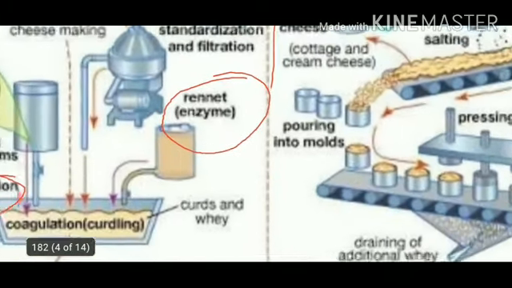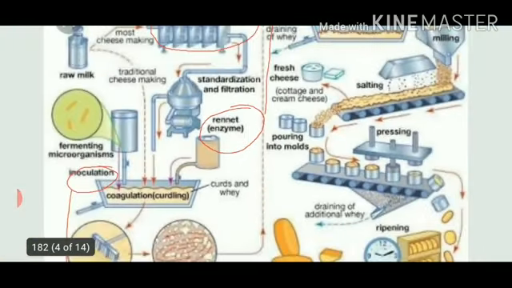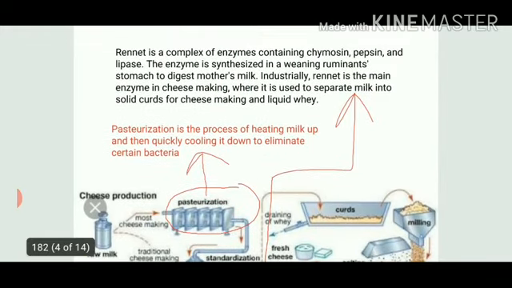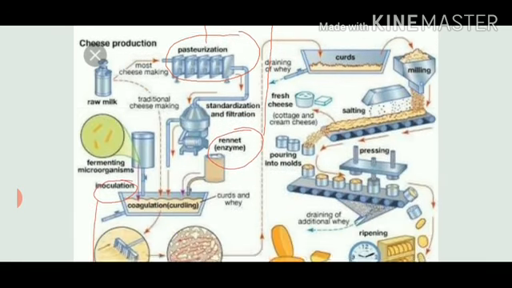Then number three, what is being added? Rennet enzyme. Now the importance of rennet enzyme is that rennet is a complex of enzymes containing chymosin, pepsin and lipase. Where is this enzyme found? In ruminants. Have you seen how cows and buffaloes sit and chew their cud? They are called ruminants and they have this kind of proteinaceous enzyme so that they can digest all the food. Industrially, rennet is the main enzyme in cheese making, which is used to separate milk into solid curds for cheese making and liquid whey, right?